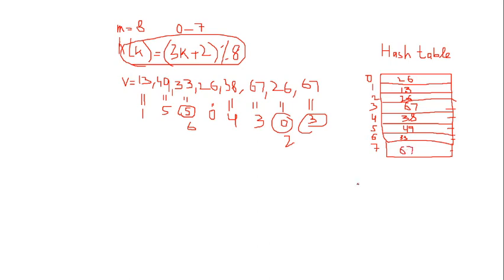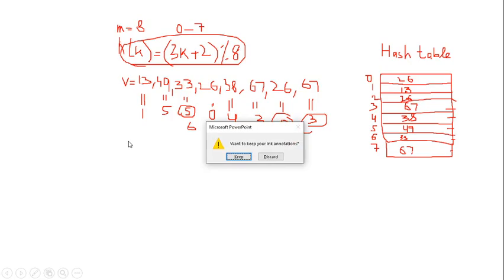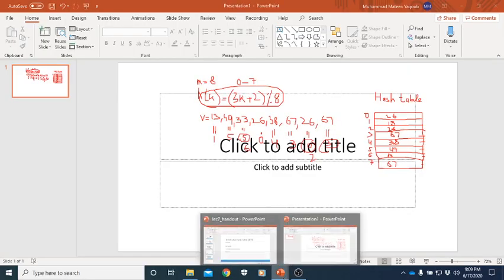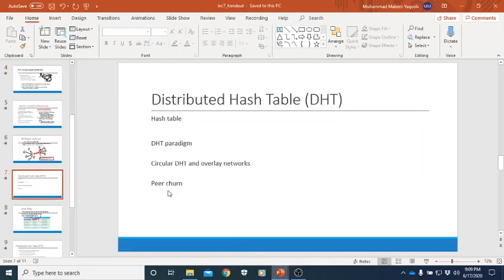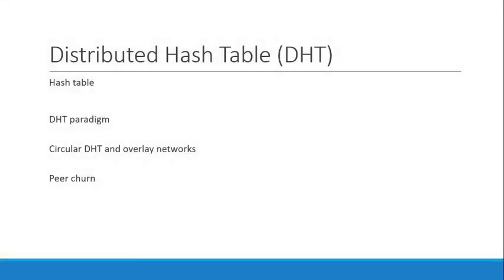So basically, what do the hash function, hash value and hash table do here? They provide you the location where the data is placed. Now, assuming a peer-to-peer application, here we have a distributed hash table. I have given you an example of how the simple hash table works and how it places the value.